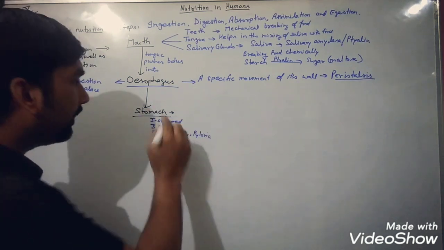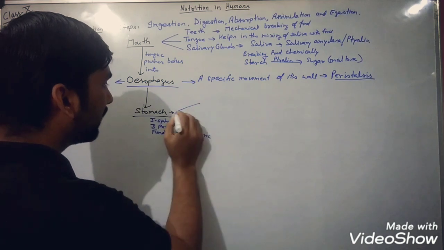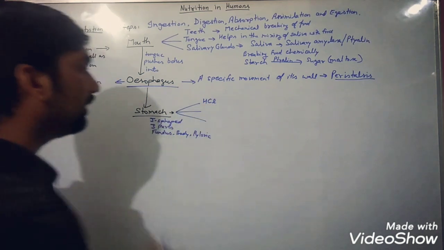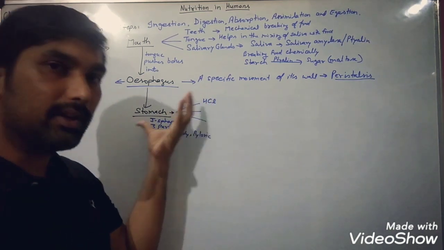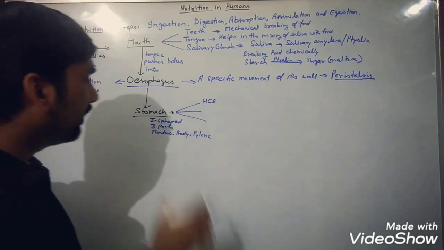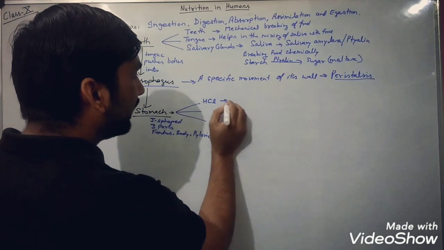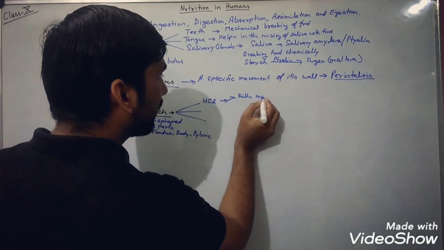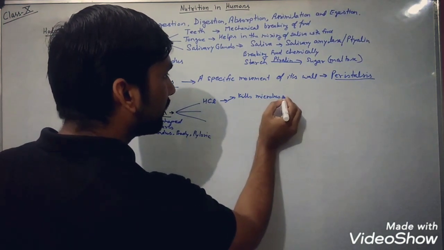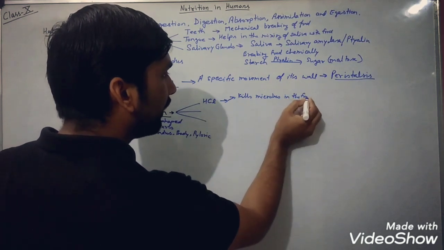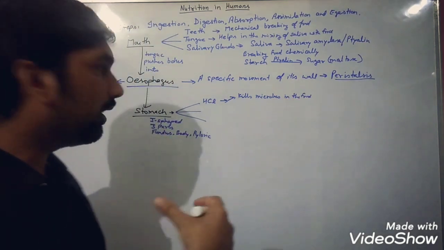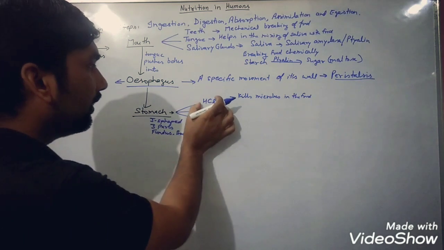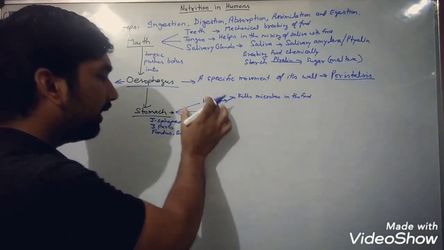So what is the specialty of the stomach? When we talk about the stomach, the first one is what? HCl, hydrochloric acid, which is released by the inner wall of the stomach. This hydrochloric acid has two functions. The first one is what? It kills microbes in the food. If by chance microbes are ingested by our body, they can be killed by this acidic substance, hydrochloric acid.